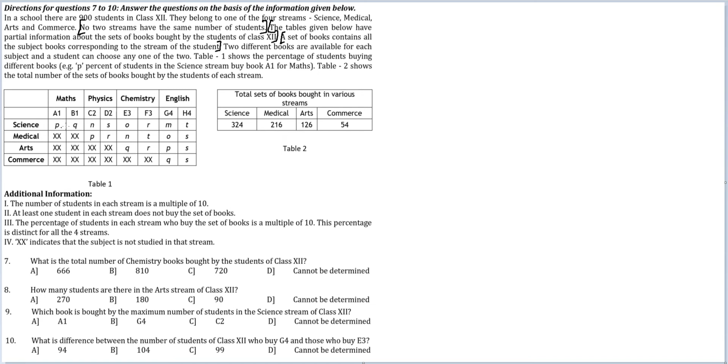Because people have bought books in sets, the number of books bought for maths will be equal to the number of books bought for physics, equal to the number of books bought for chemistry, equal to the number of books bought for English.